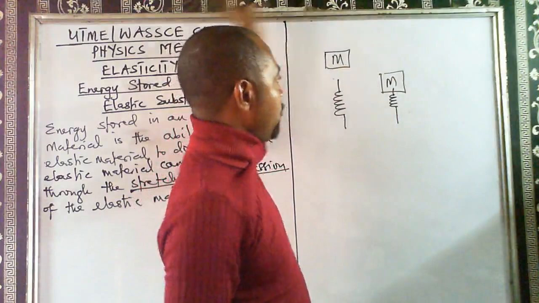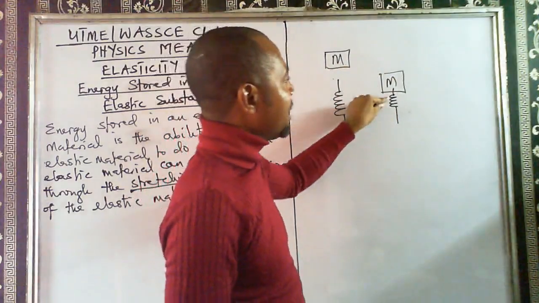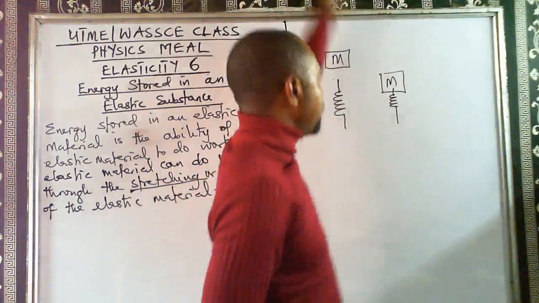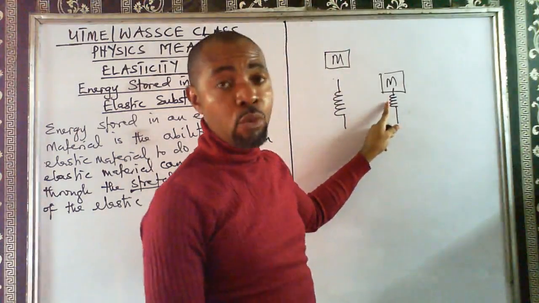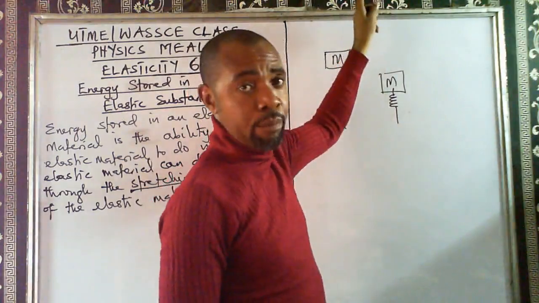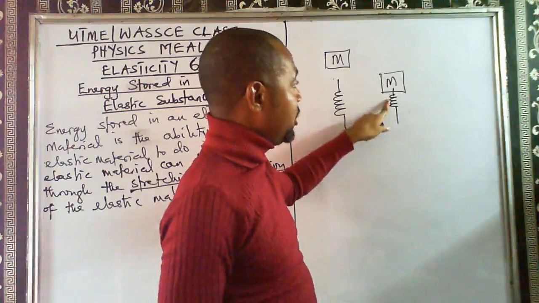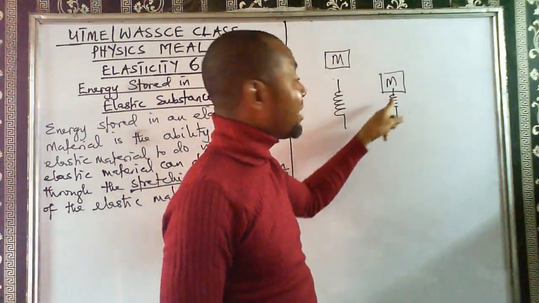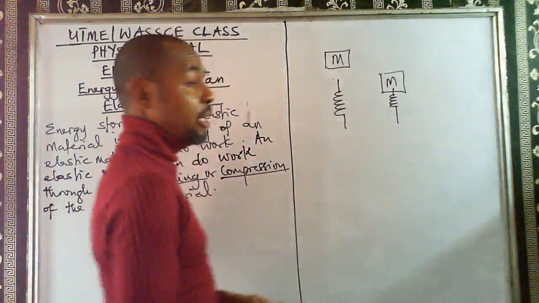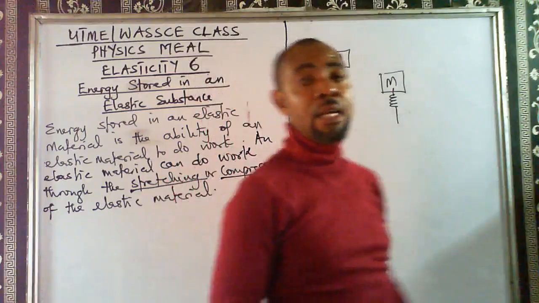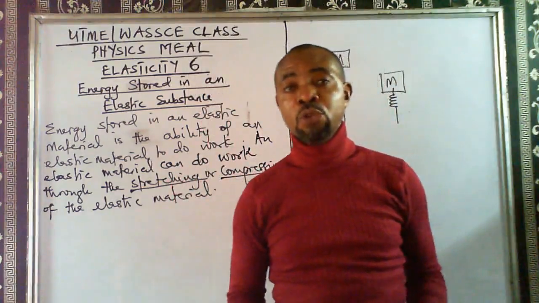But if I remove my hand, you will notice that this spring will lift this stone up. So the spring has done the work of lifting the stone up, and the energy that lifted this stone is a result of the energy stored in the spring.